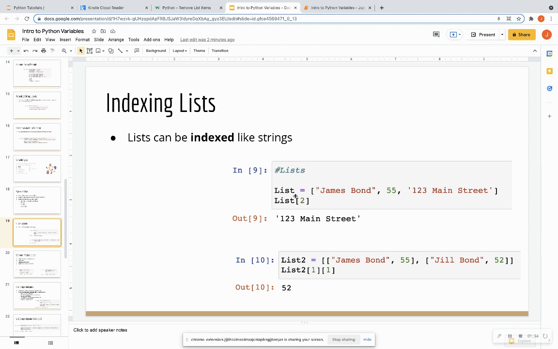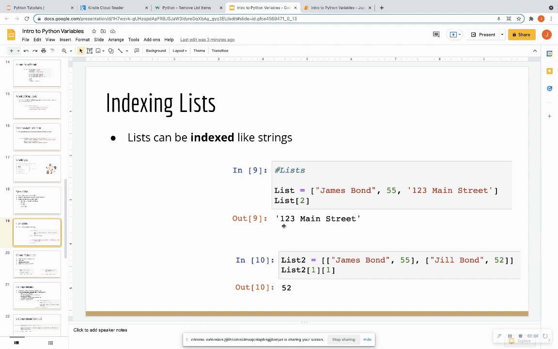And say, for instance, we want to access the second item of that list. Remember that Python starts counting from 0. So James Bond would be 0, 55 would be 1, and Main Street would be 2. So you would call list, which is the variable name, in square brackets, you would say 2, and that would return the 2 element within that list.